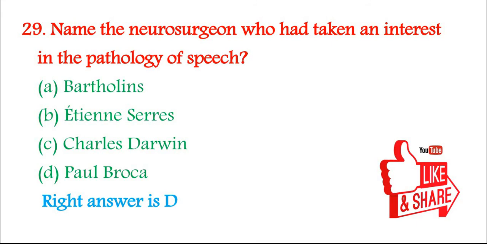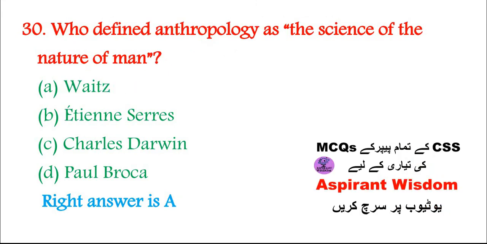29. Name the neurosurgeon who had taken an interest in the pathology of speech. A. Bartholins, B. Étienne Serres, C. Charles Darwin, D. Paul Broca. Right answer is D. 30. Who defined anthropology as the science of the nature of man? A. Waitz, B. Étienne Serres, C. Charles Darwin, D. Paul Broca. Right answer is A.